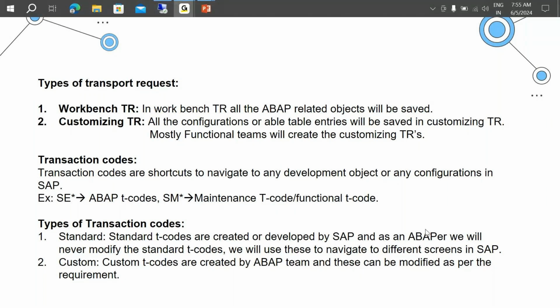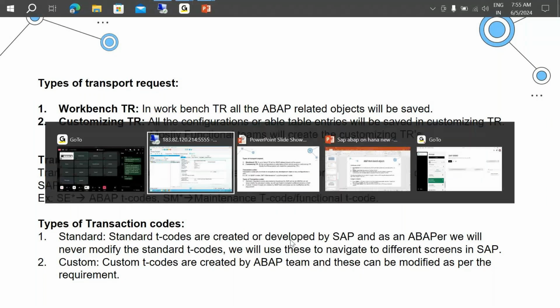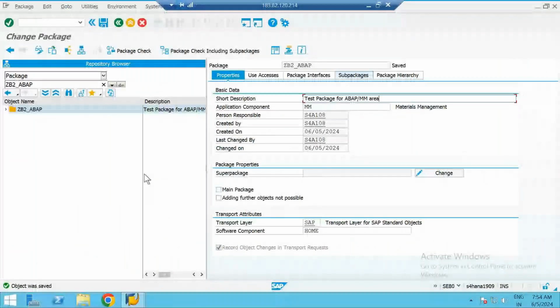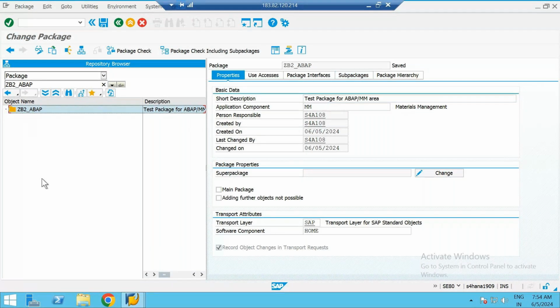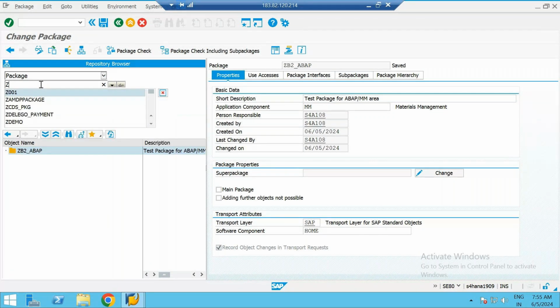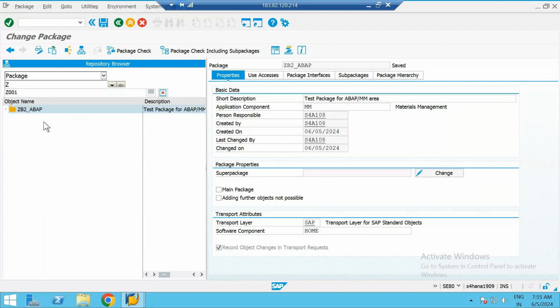Explain again. Okay, so first of all, a package is nothing but a folder in which all the ABAP related objects are saved. Currently, since I've just created it, if I open this package there will be nothing in it. It will be completely empty. But if I open an existing package, let's say this one, Z demos created by someone else, I didn't create it but I just wanted to show you.